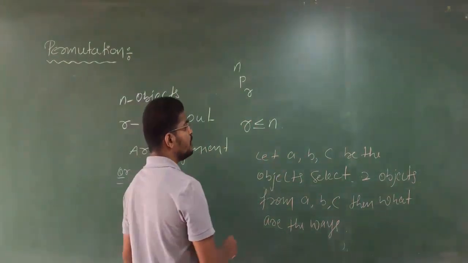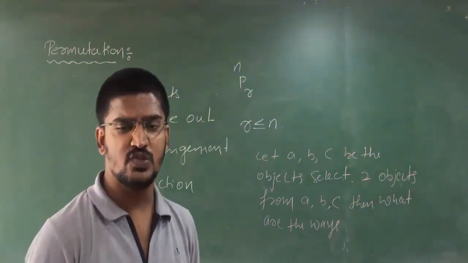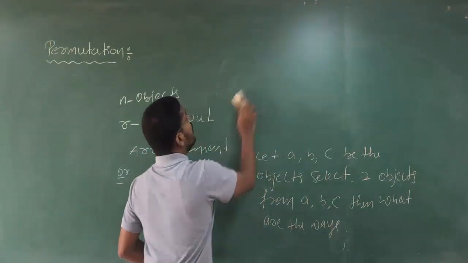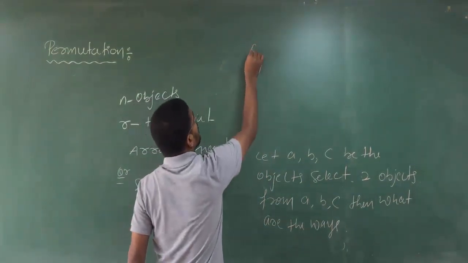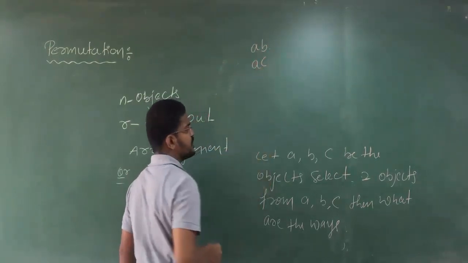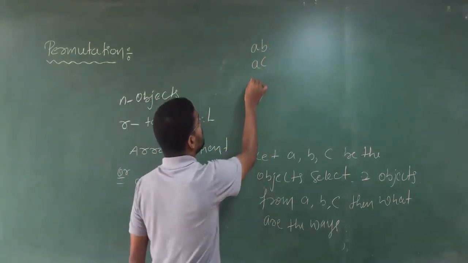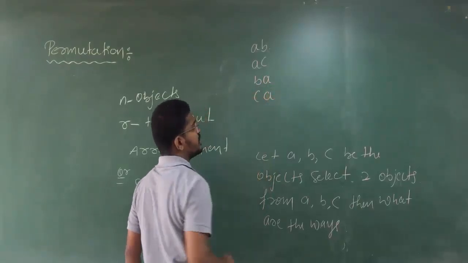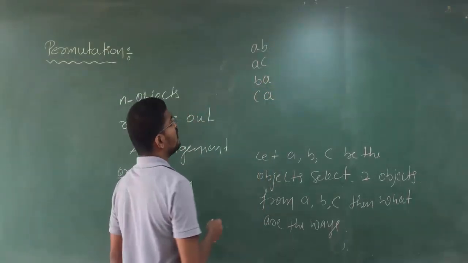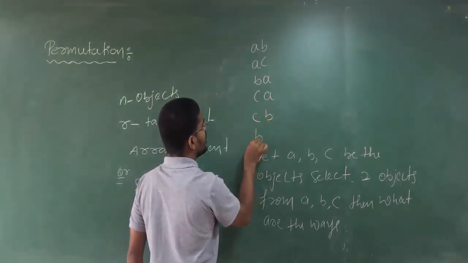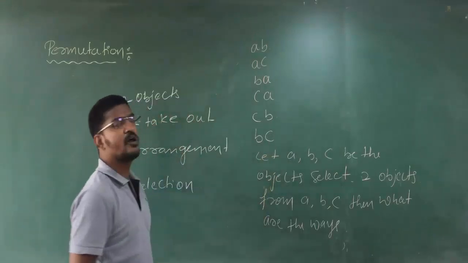So here, please see how I will arrange those terms. Clear, students? I will take A, B first. I will take A, C next. No problem. I will take B, A first. I will take C, A next. No problem. Now what I will do? I will take C, B first and I will take B, C next. No problem.